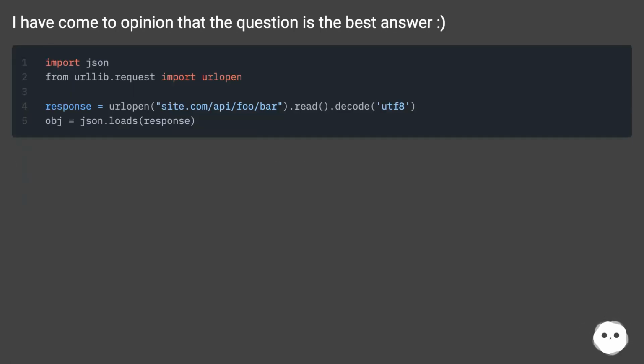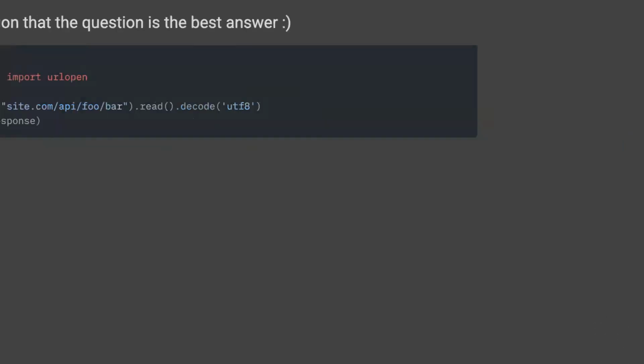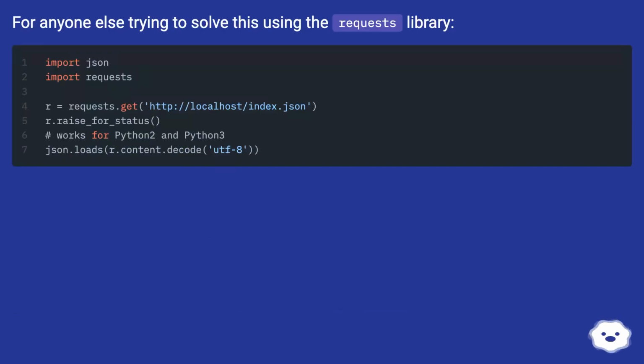I have come to the opinion that the question is the best answer, smiley face. For anyone else trying to solve this using the requests library.